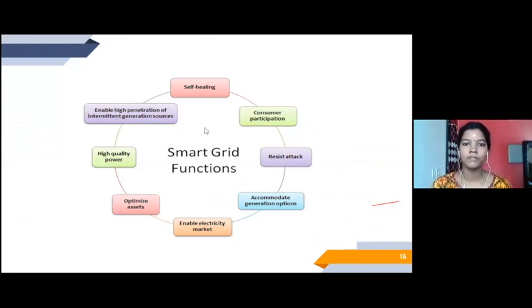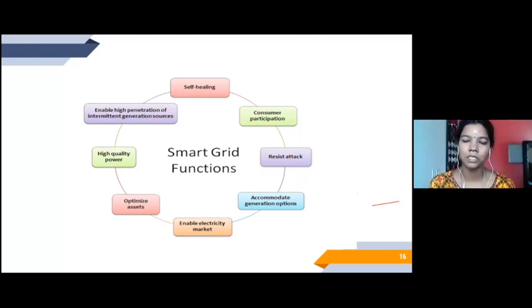The first one is self-healing. What do we understand from self-healing? The English word, what do you understand is, it heals by itself, right? So similarly, when there is any problem occurring in an electrical grid, it should have the ability to heal by itself. Once it self-heals, it should automatically submit the report to the generator side or to the transmission, distributor or to the consumers. That depends upon the utility market, and that completely depends upon the person who is keeping this idea of smart meters. So self-healing is a major important thing which a smart grid should do.